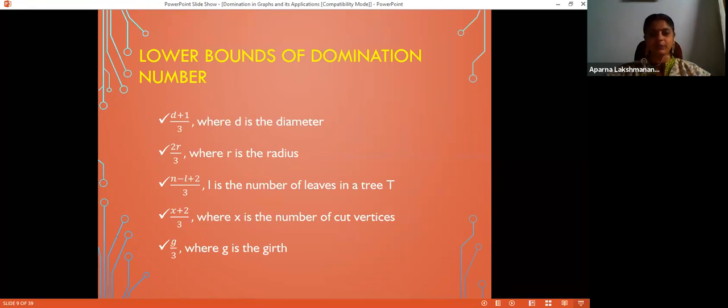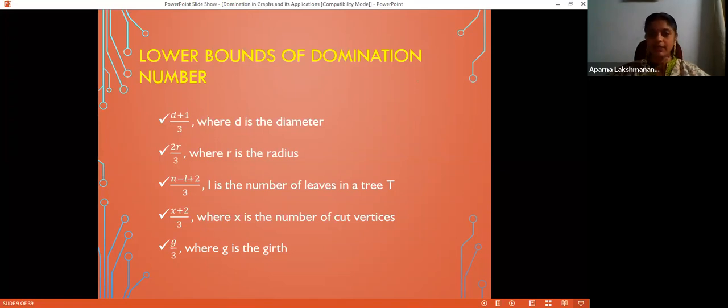Here I have listed some of them. I don't want to explain all of them, but I will explain the first one. If d is the diameter of the graph, then (d plus 1) by 3 is a lower bound for domination number. Let us see why it is so. The diameter is d means there exists a diametral path, that is a path of length d, which does not admit any shortcut. The diameter of a graph is d means there exists a pair of vertices such that the distance between them is d. So find that diametral path, that is the path of length d.